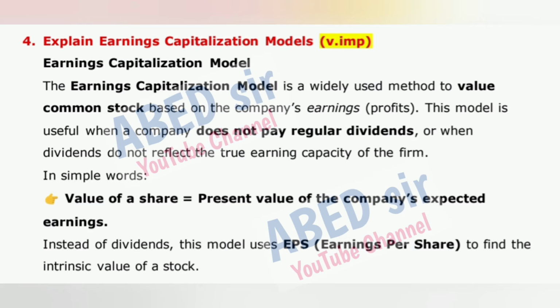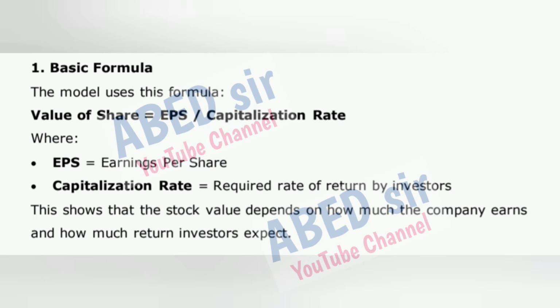In simple words, value of a share is equal to present value of the company's expected earnings. Instead of dividends, this model uses EPS, earnings per share, to find the intrinsic value of a stock. 1. Basic formula.